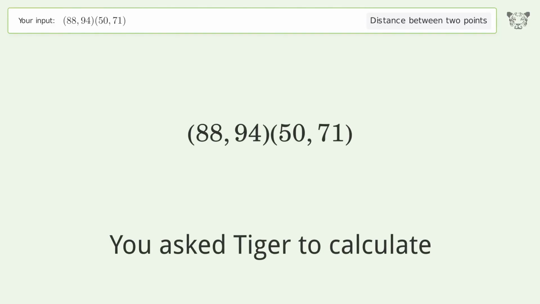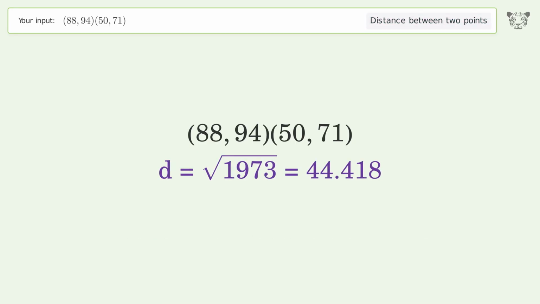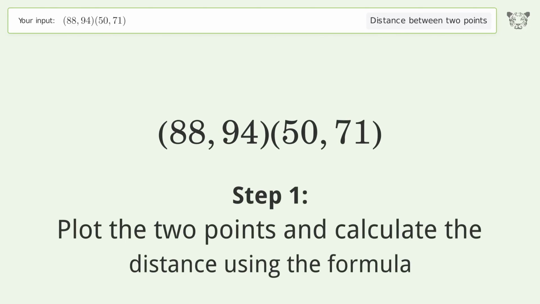You ask Tiger to calculate. This deals with the distance between 2 points. The distance between the 2 points is the square root of 1973, or 44.418. Let's solve it step by step. Plot the 2 points and calculate the distance using the formula.